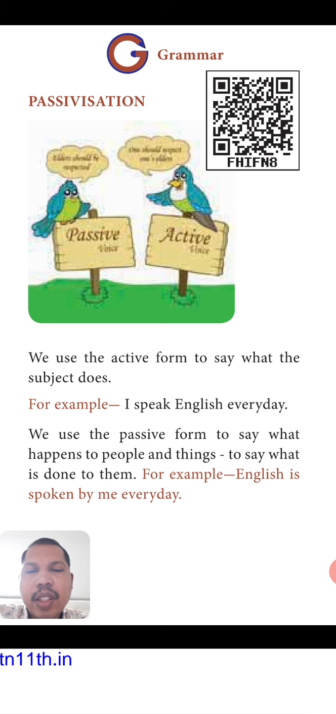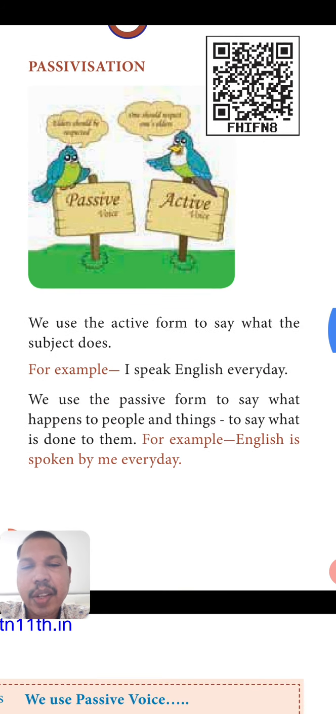We use the active form to say what the subject does. So why are we using the active voice? Because what the subject is doing is very important. For example, I speak English every day. So here we are giving more emphasis, more importance to the subject I. I speak English every day.